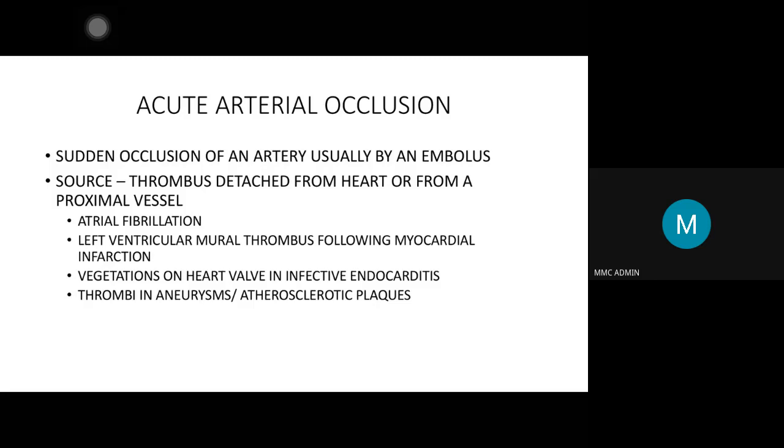Okay. So now like I said, it can be a thrombotic phenomenon or an emboli phenomenon. An emboli can start from the heart. So when you see any patient who has come with acute limb pain, you just cannot ignore the heart. The problem may have started in the heart. Examination of pulse is a very important examination that you need to do, simultaneously with examination of the heart.